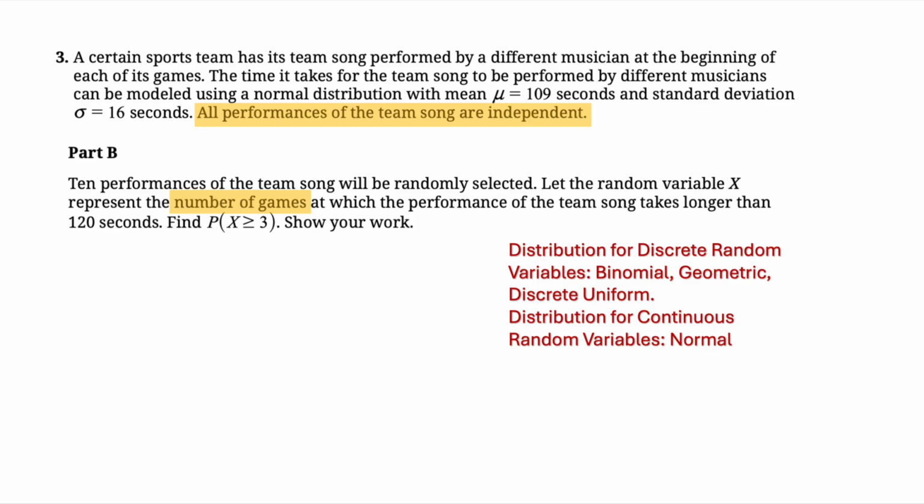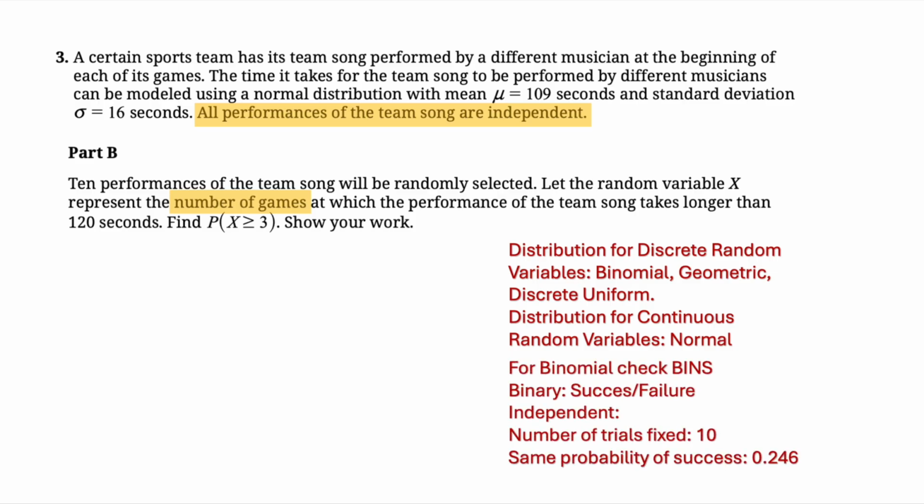So since in part B, it's number of games, which is a discrete random variable, it could be either binomial, geometric, or discrete uniform. So now let's see which one is more appropriate. So let's do our check. If it's binomial, we have to do BINS. That means, is it binary? Do they have just two outcomes? Yes, in this case, they have just two outcomes, which is success or a failure.